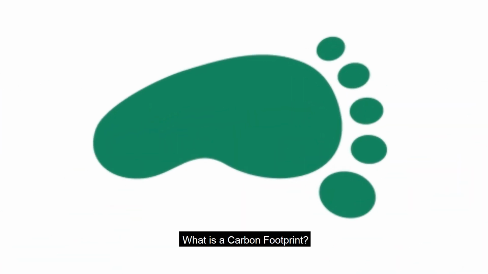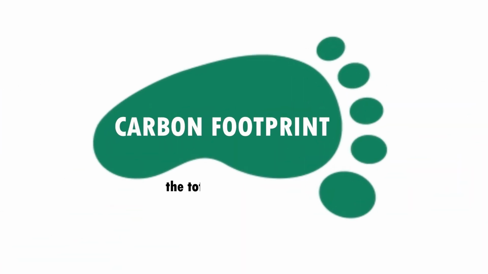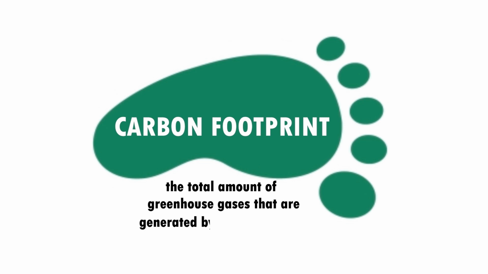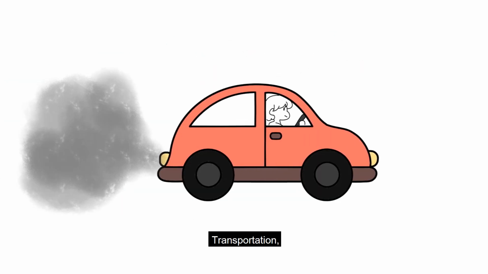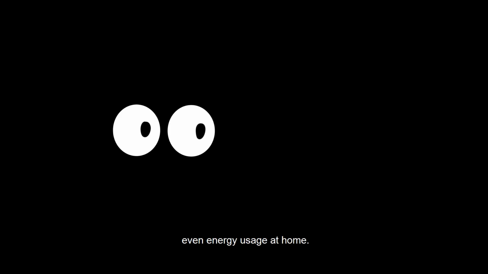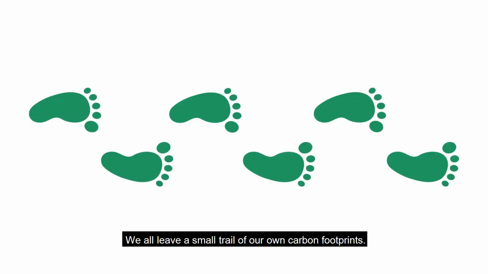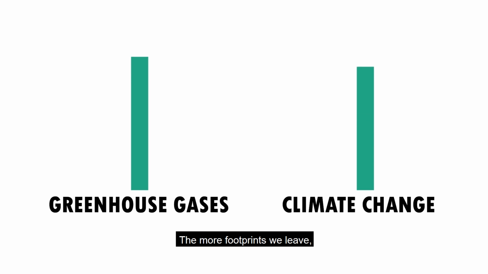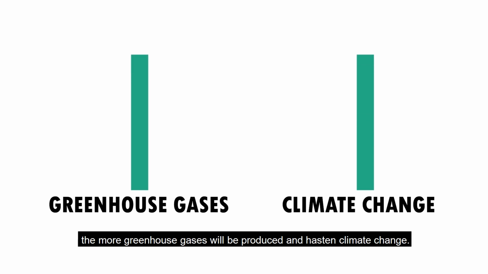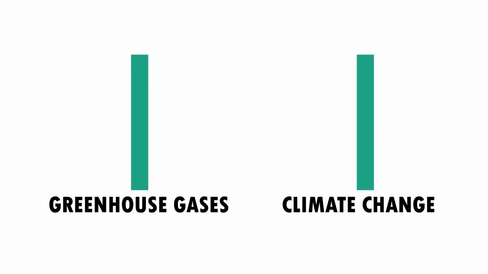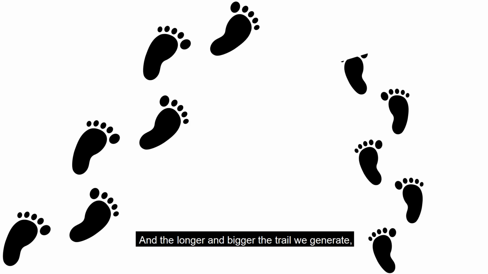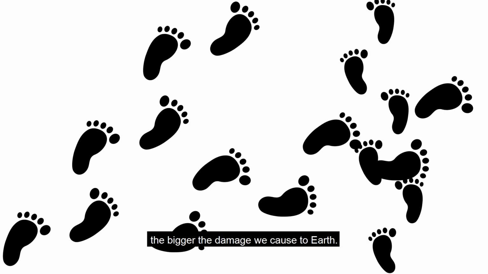What is a carbon footprint? A carbon footprint is the total amount of greenhouse gases that are generated by human activities, transportation, factories, even energy usage at home. We all leave a small trail of our own carbon footprints. The more footprints we leave, the more greenhouse gases will be produced and hasten climate change. There's always a trail, and the longer and bigger the trail we generate, the bigger the damage we cause to